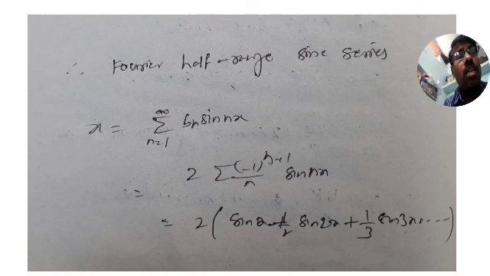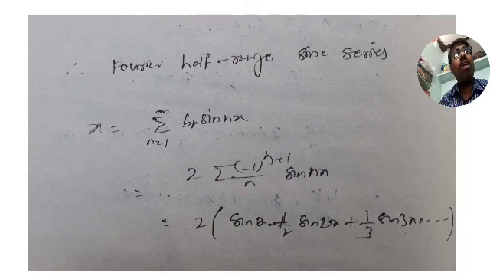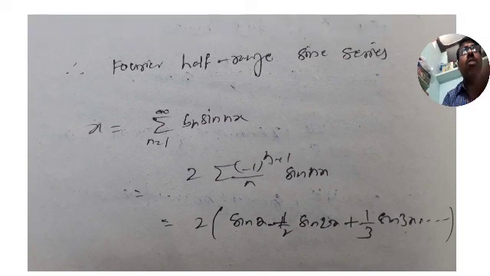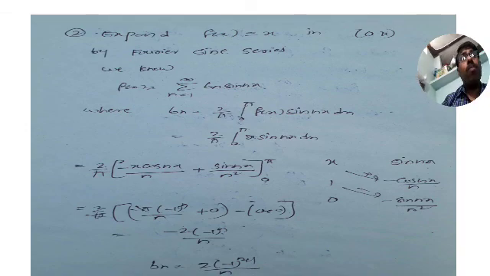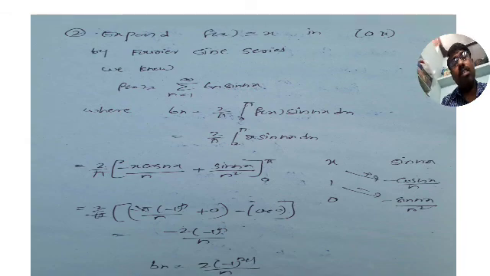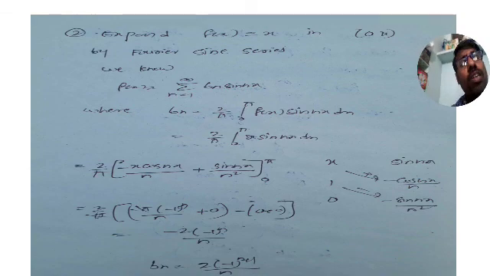So this is the second problem we are able to cover in half range sine series. Note it down. So this is what we did. We expand f of x equal to x in 0 to pi by Fourier sine series. So the function is x and the range is 0 to pi. Now sigma Bn sin nx is a Fourier sine series. First of all, we calculated Bn. We got Bn equal to 2 into minus 1 whole power n plus 1 by n.